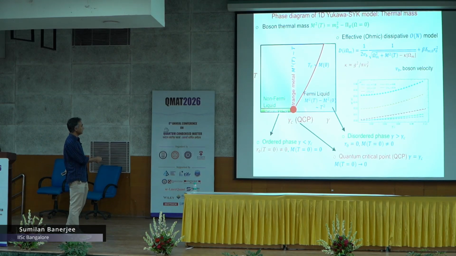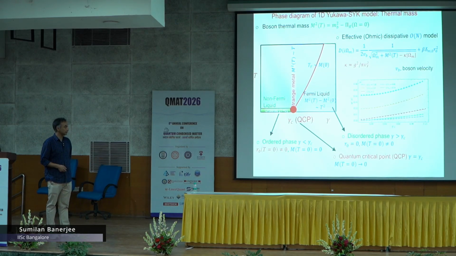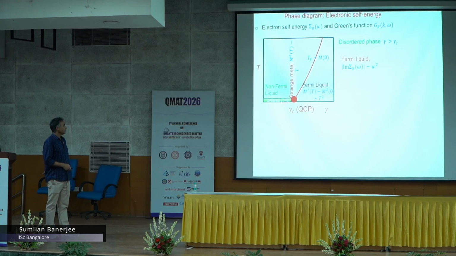It is like a strange metal, and whatever I said, you can verify it numerically. You can actually calculate this, and you can see that there is a finite mass for gamma greater than gamma c, which goes to 0 at the critical point, and then there is some state here. You can also calculate all these self energies in this model.